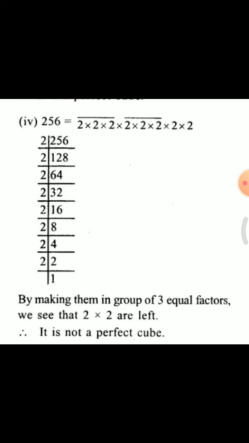Next question, 256. At first you find the factors of 256. Divide this number by 2 to get 128. Now divide by 2 to get 64. Now by 2 to get 32. Now by 2 to get 16. Now by 2 to get 8. Now by 2 to get 4. Now by 2 to get 2. Now divide by 2 again. After that you note down all the factors. By making groups of 3 equal factors, we see that 2 times 2 are left, means two 2s are left. So it is not a perfect cube.